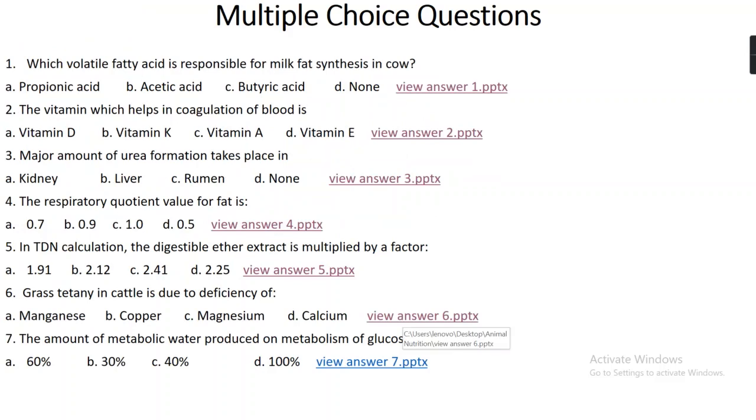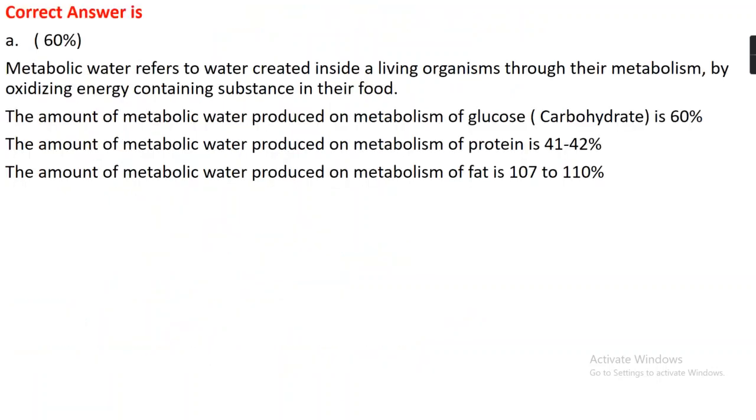Question number 7. The amount of metabolic water produced on metabolism of glucose is option A 60%, option B 30%, option C 40%, or option D 100%. The right answer is option A, that is 60%.